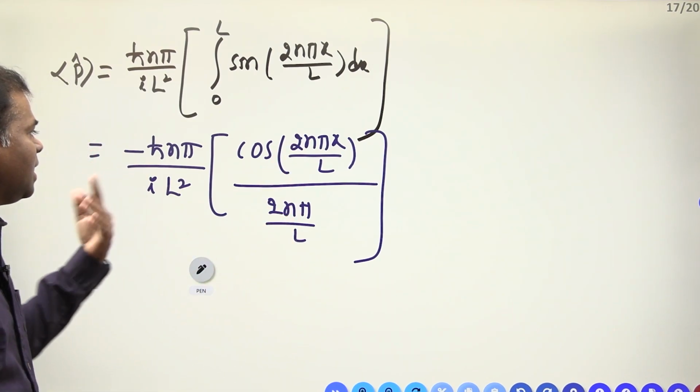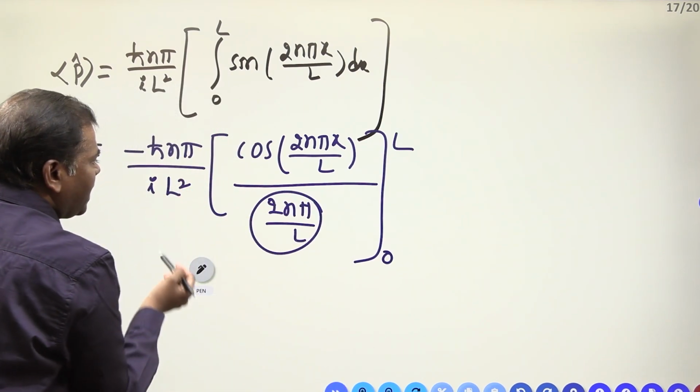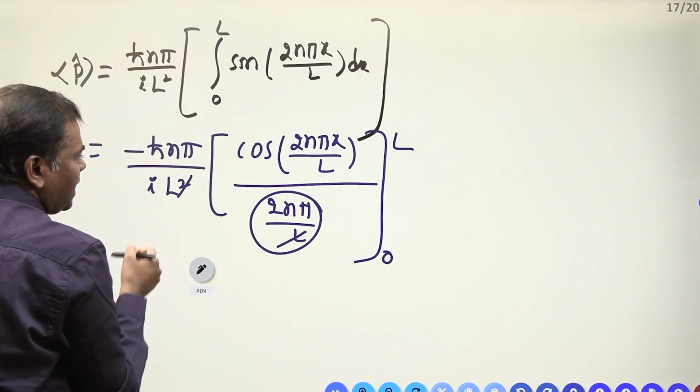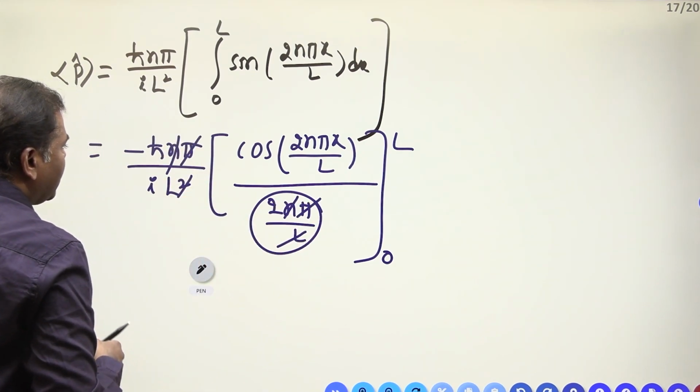So you apply the limits 0 to L. Bring this side, the L gets cancelled, now nπ also gets cancelled.